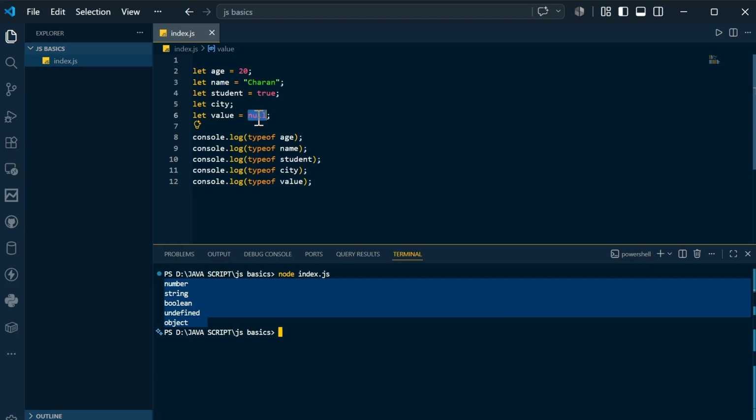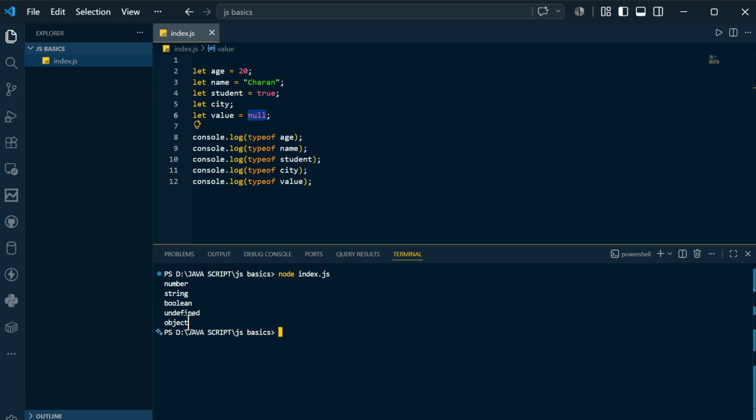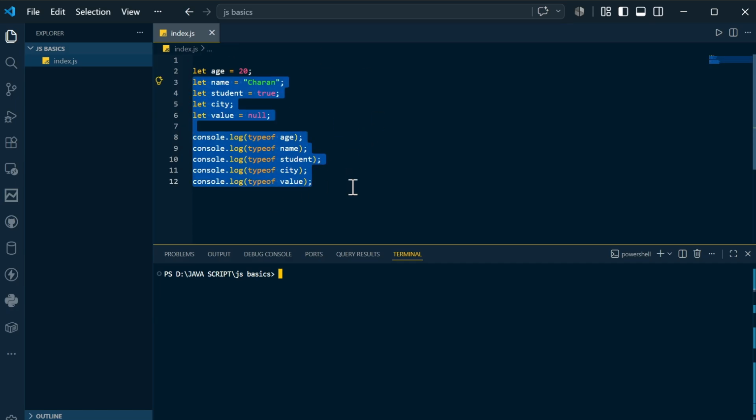If you want to know more, you can Google it and read about null. Null is an object. I will explain clearly what an object is in a future session. So in this fashion you can check the data type. Now we are talking about data type conversion, right? Okay, I will remove all this stuff.